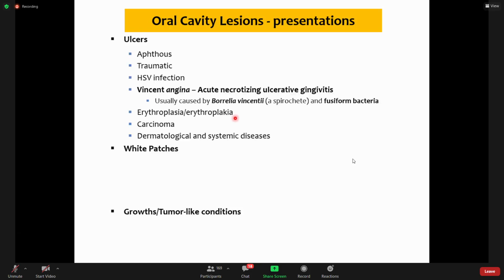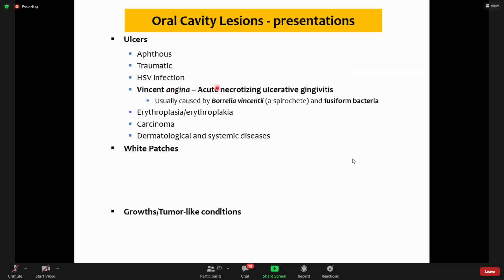diseases. So ulcers can be aphthous. I will describe them in some detail in my next slide. Traumatic ulcers are self-explanatory. They are solitary ulcers, single ulcers usually, and they are caused by a trauma, direct trauma, or trauma because of some broken teeth or some other frictions within the oral cavity. They are traumatic, and they are treated by treating the cause, by treating the traumatic agent.